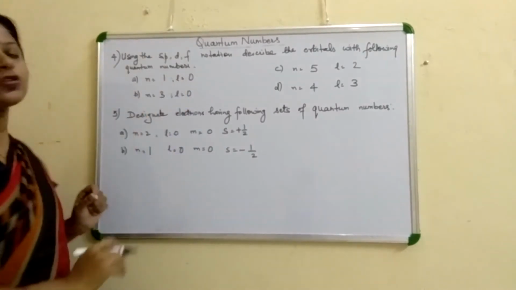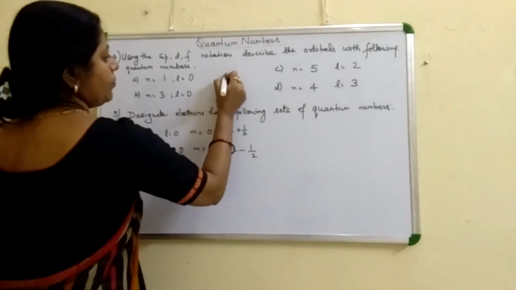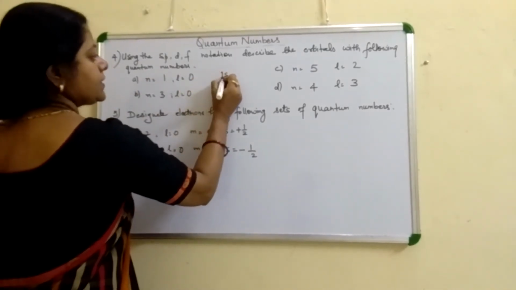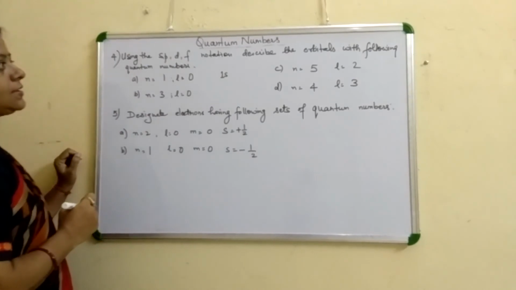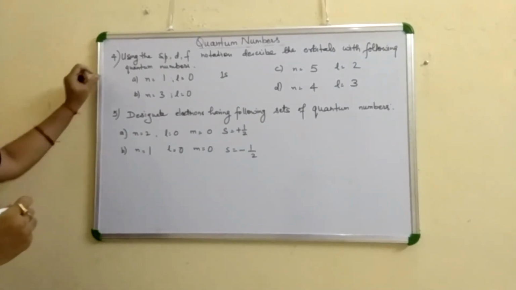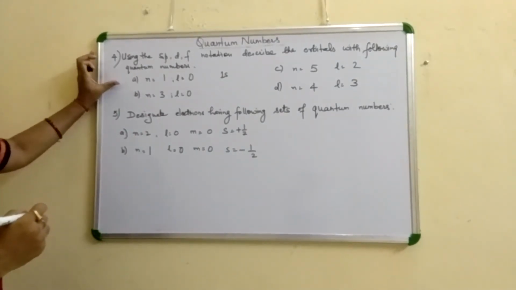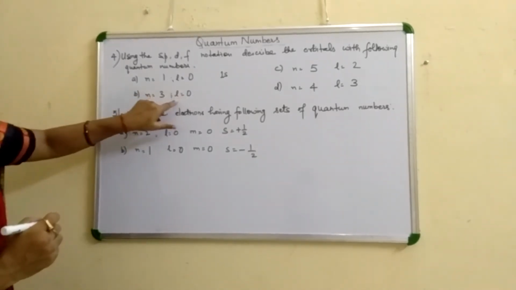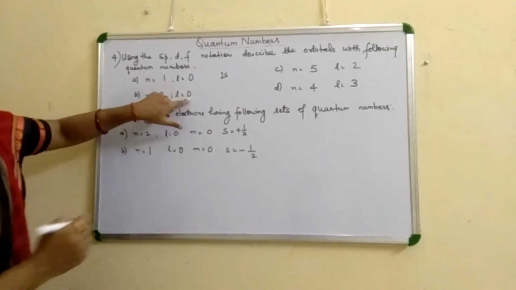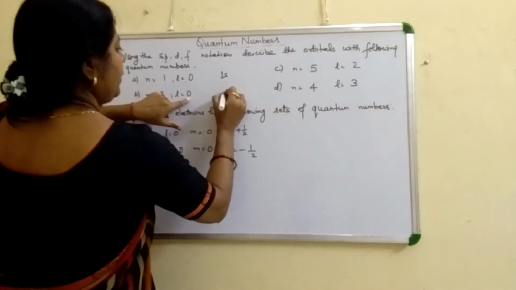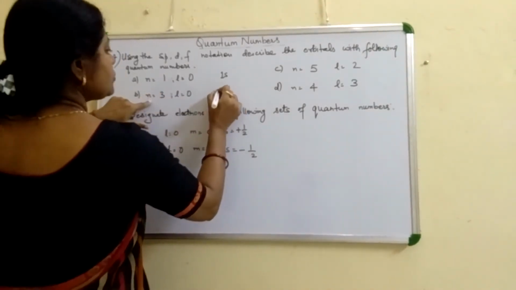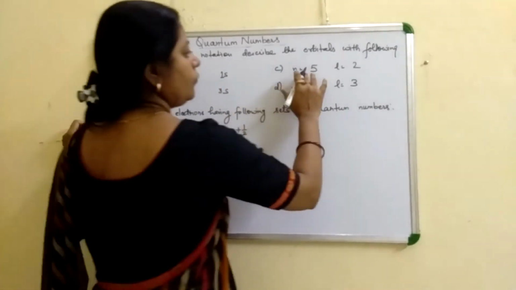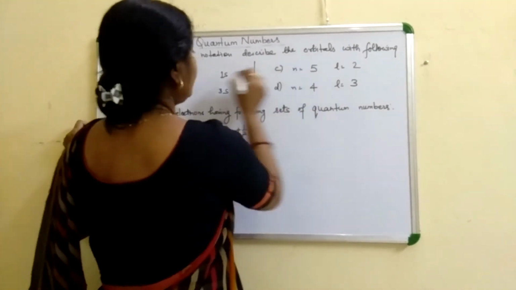If L is equal to 0 means it is the S orbital, and n is equal to 1 means 1s orbital. Next, n is equal to 3, L is equal to 0. Again L is equal to 0 means it is S orbital, and main energy level is 3, so 3s orbital.